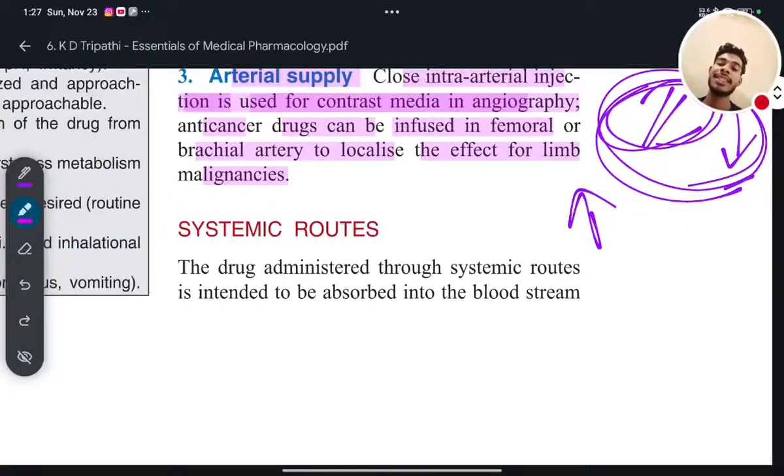So what is malignancy? Malignancy is a type of cancer. What are the different types of cancer? Sarcoma, carcinoma, melanoma, leukemia. Yes or no? 4 types of cancer: sarcoma, carcinoma, melanoma, leukemia. These are the 4 types of cancer.